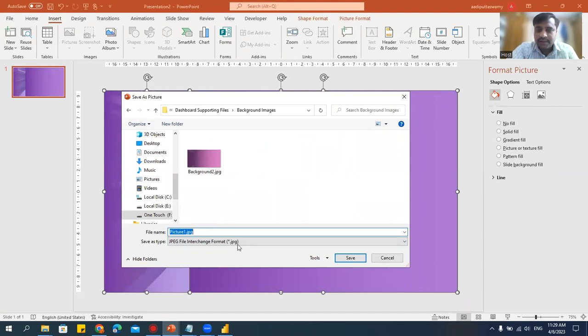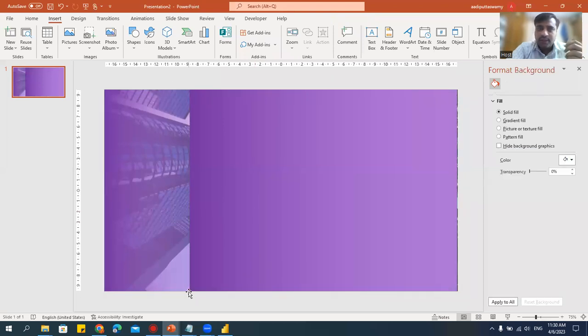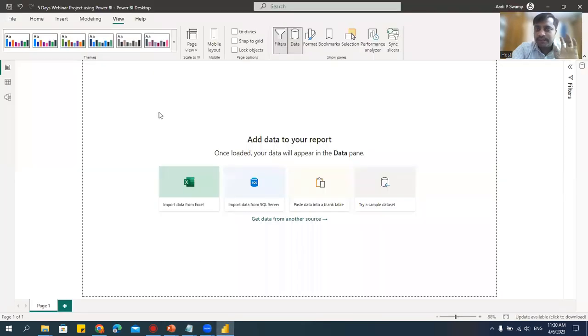JPEG means it is the image format. I'll just type 5 days webinar and say save. Now the picture is saved. If you want to save this PPT file, you can also save it. For me, it is not required. When you are actually working, make sure that you save this. And if you want to add something here, please add that. Done. My image for the background is done.